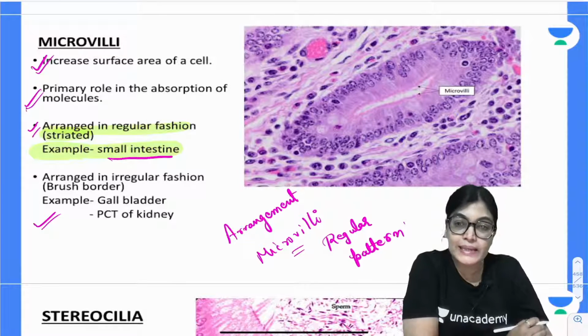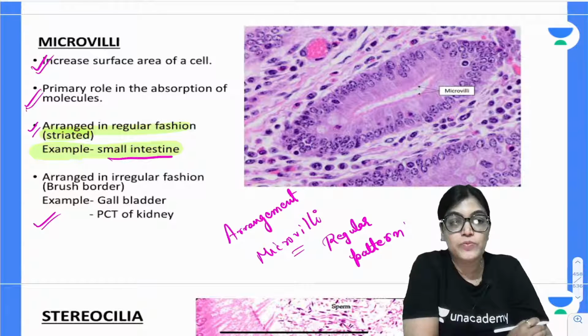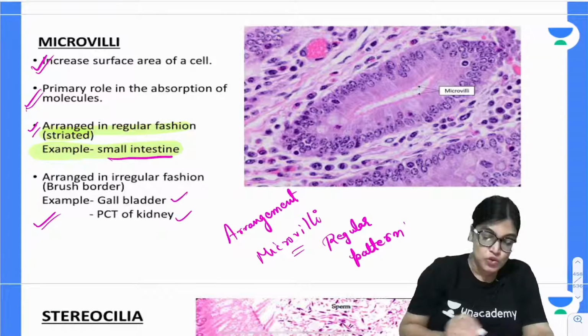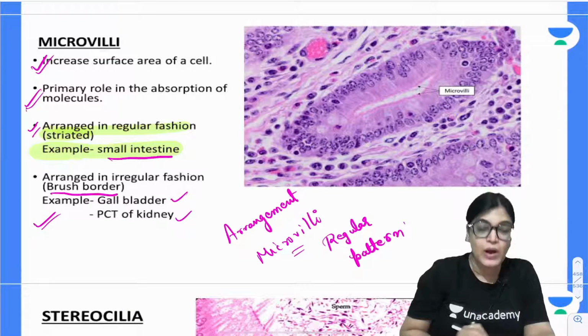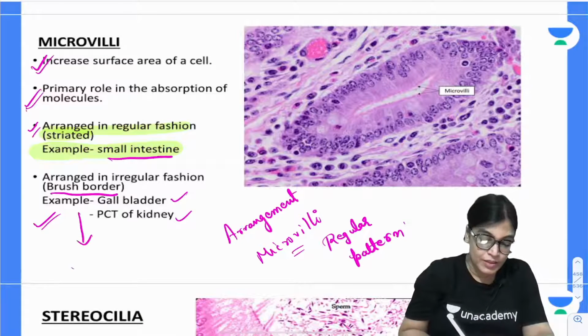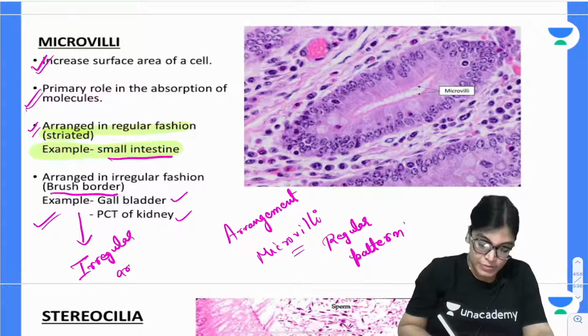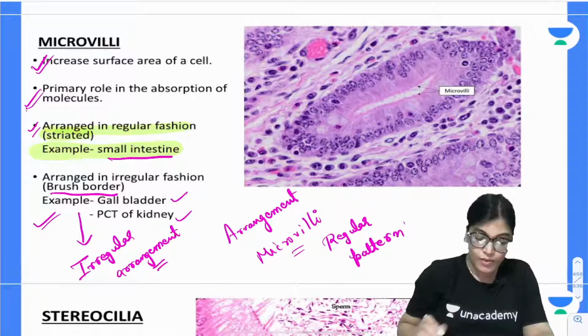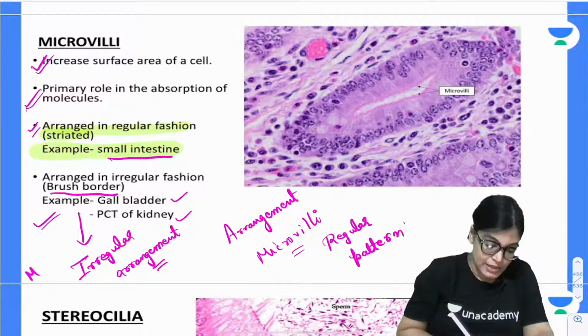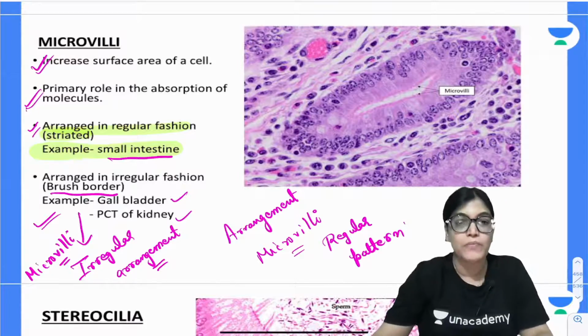The proximal convoluted tubule of the kidney, and the gallbladder. These are the two places where we find brush border type of microvilli, meaning irregular arrangement of microvilli.